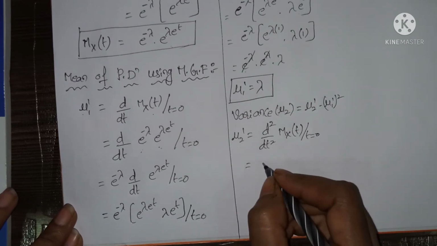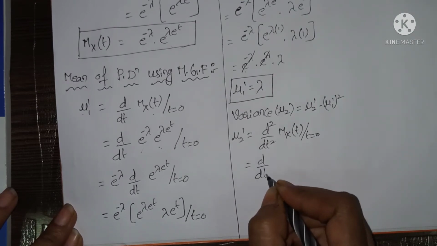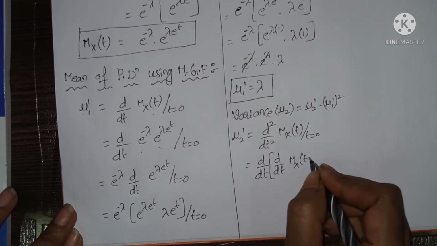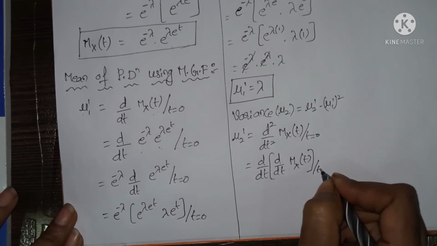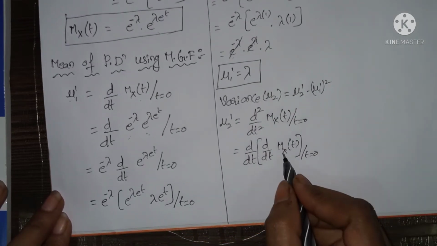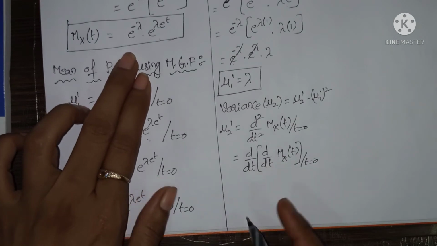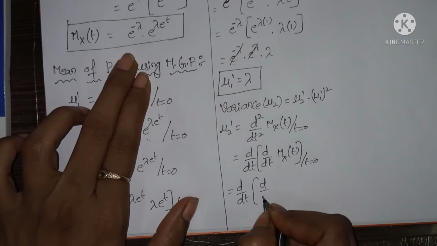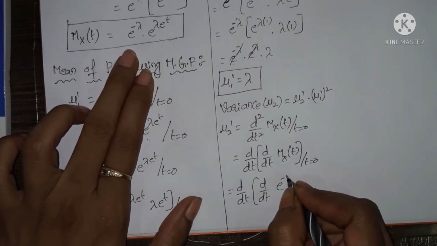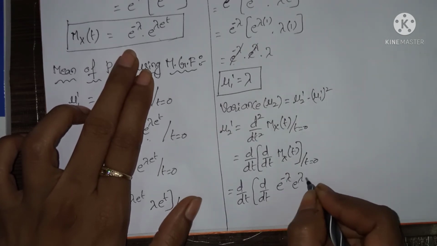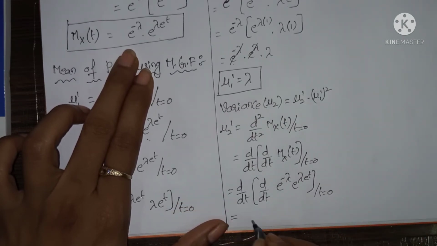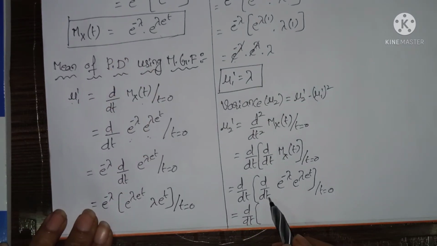So we can split this one: d by dt of, again d by dt of mx of t, where t equals 0. In place of mx of t, we have to write this term. So d by dt of, again d by dt of e power minus lambda into e power lambda into e power t, where t equals 0.